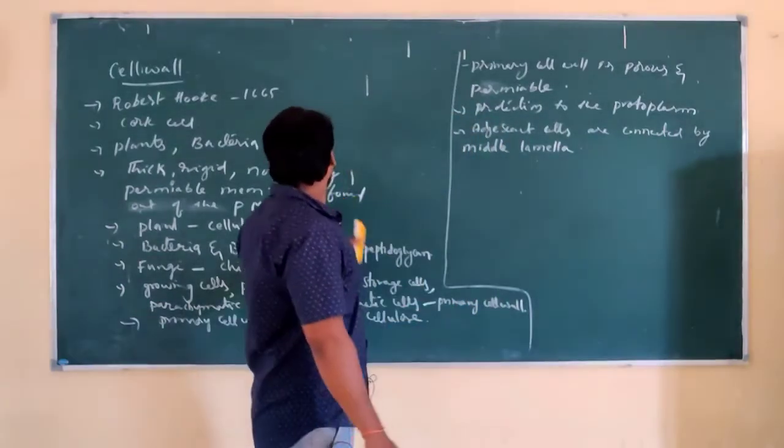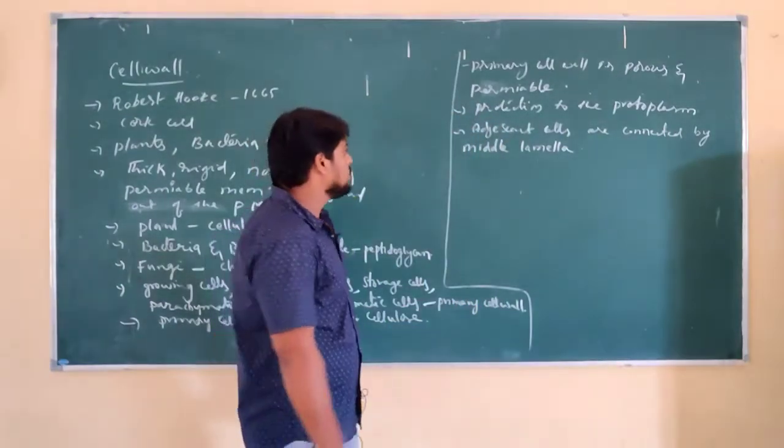This is what a primary cell wall is found in different tissues.